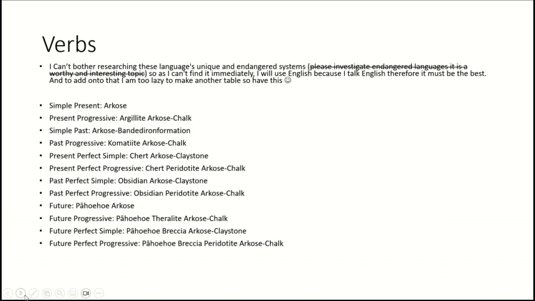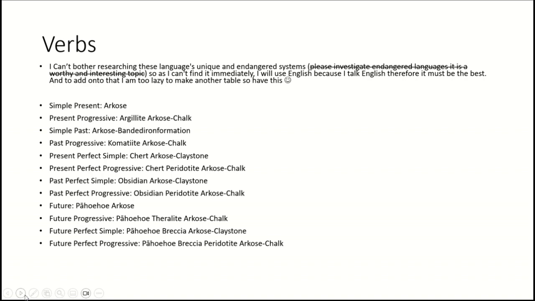So, I couldn't bother researching these languages' unique and endangered systems, so as I can't find it immediately, I will use English because I talk English, therefore it must be the best language. And to add on to that, I am too lazy to make another table, so add this.